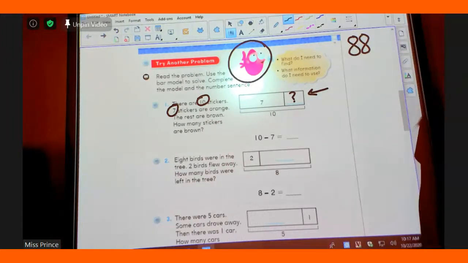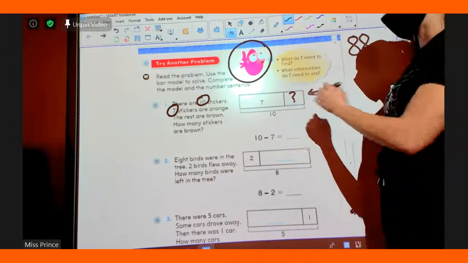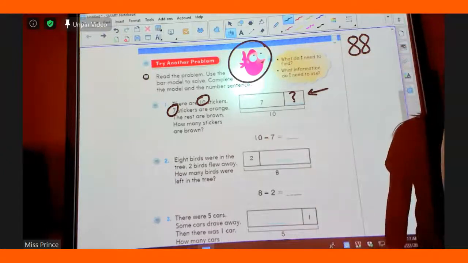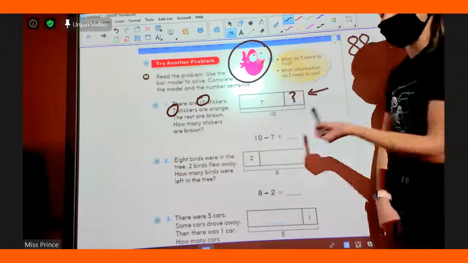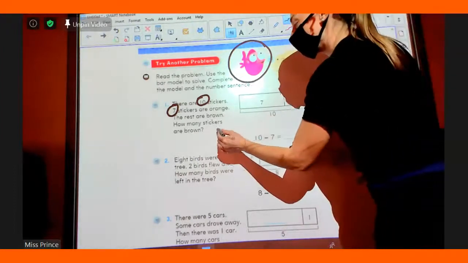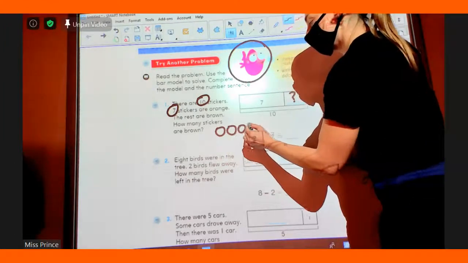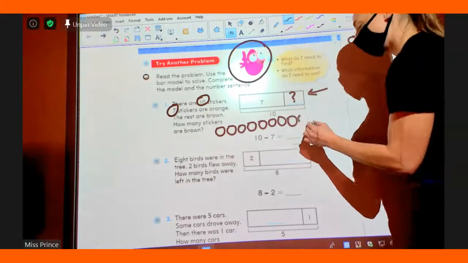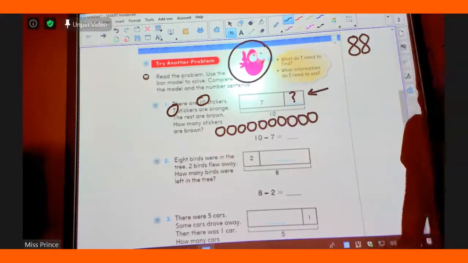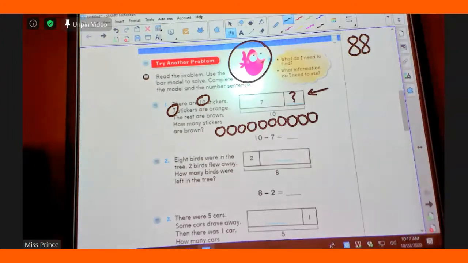I want to show you guys how I like to solve these problems using our bar model, okay? You can take the biggest number, which is it 10 or 7? 10. You can draw your circles here. 7, 8, 9, 10. I'll give you just a couple seconds to get those 10 circles drawn. Pencil up if you have 10 circles on your paper. Good job, Jose, for following directions.